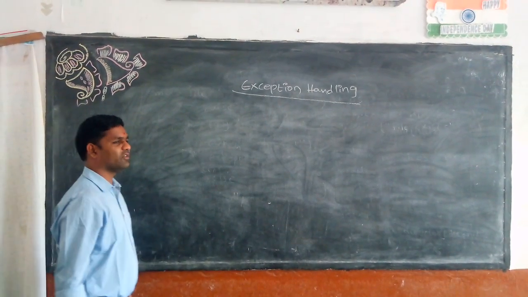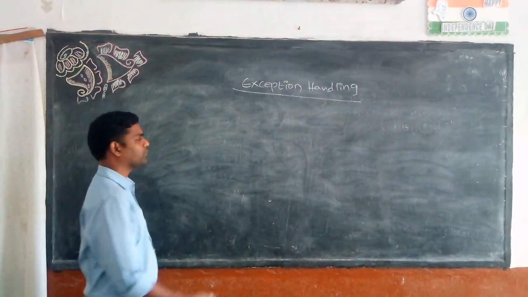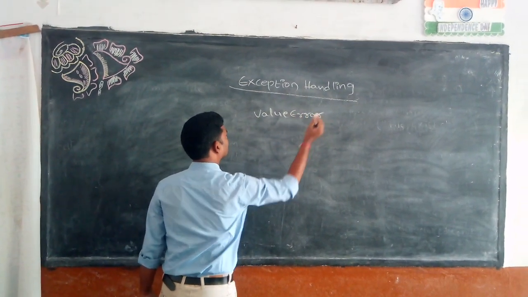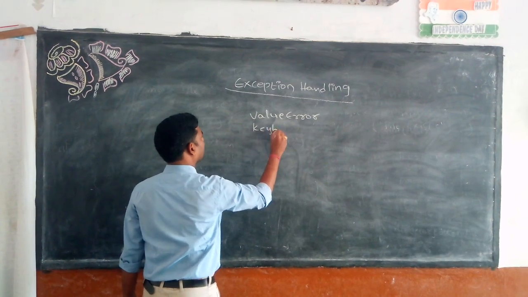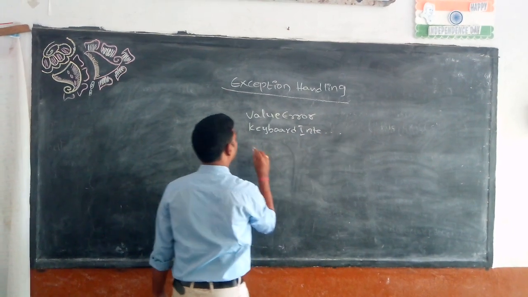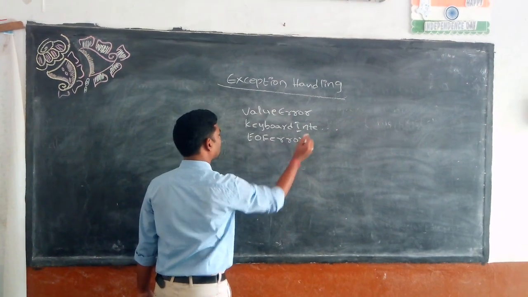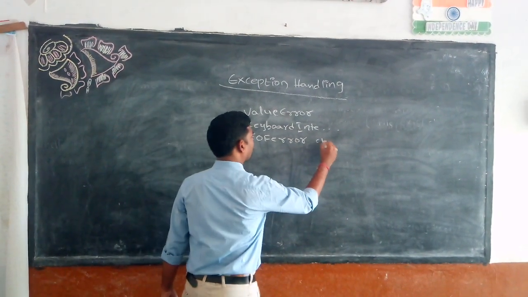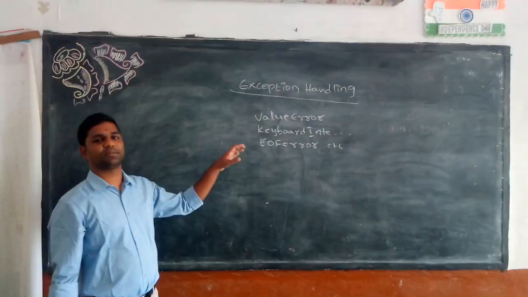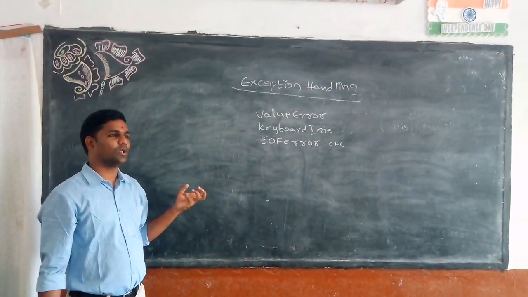For example, we may get various types of errors during execution of the code. Some of the exceptions are ValueError, KeyboardInterrupt error, and EOFError, end of file error, etc. So we have n number of errors, and each error will be handled by using the except keyword, and thereafter we need to use the error name. So actually, what is an exception?